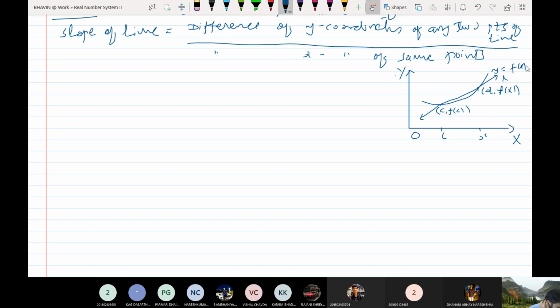Okay, so now what is the slope of this line? If you take the slope of line L, what is the slope of line L?